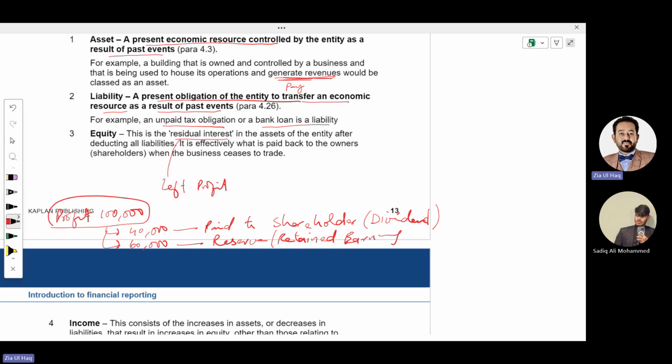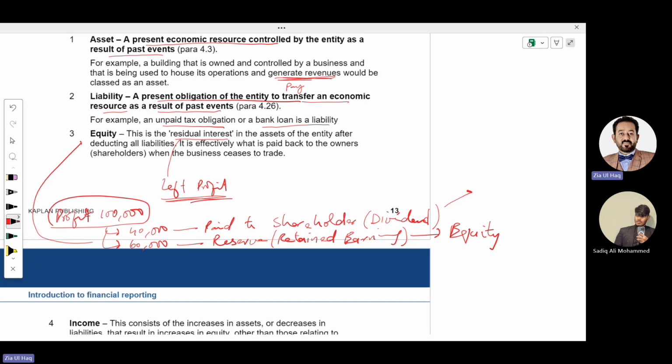And company will add this retained earning to equity. That's why it is called residual interest, meaning left profit, meaning after paying a dividend, whatever profit is left will be part of equity, as well as the initial investment capital of the owner is a part of equity.